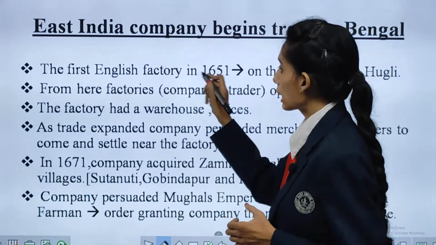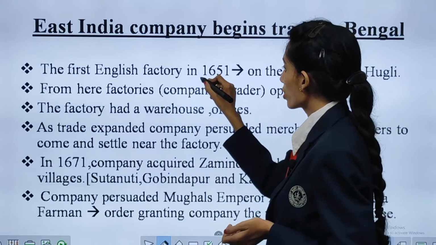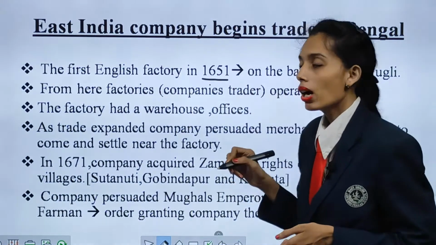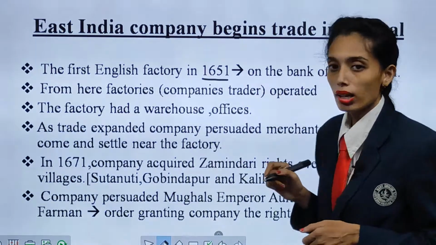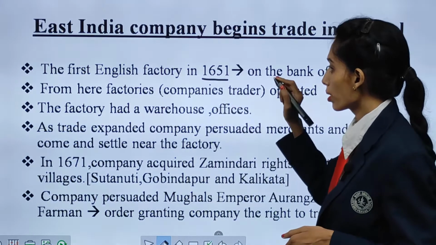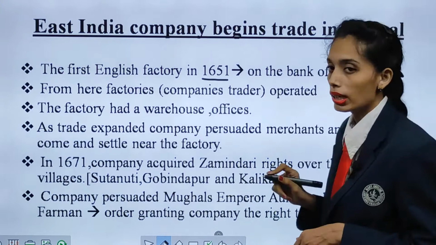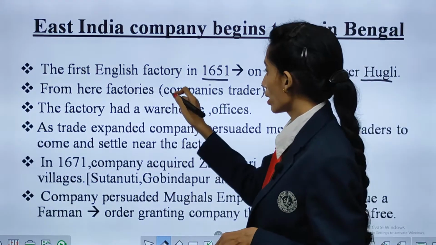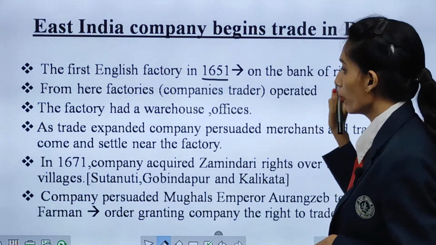The first English factory was established in 1651 on the banks of the river Hooghly, the Bengal river. From here, the company traders operated.